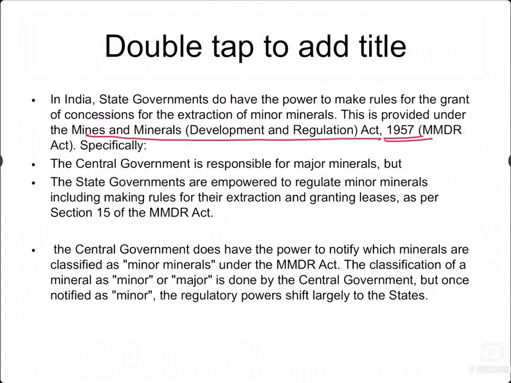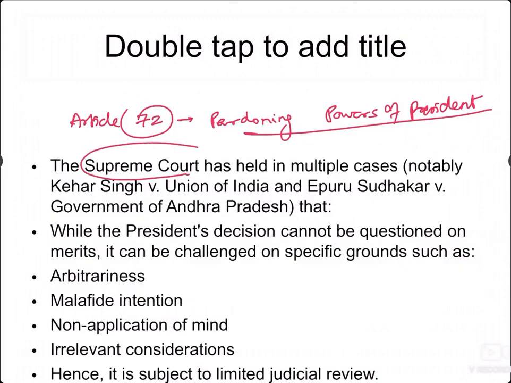We'll see that: the pardoning power of the president. The Supreme Court has upheld in multiple cases that there is judicial review of this, so it is subject to limited judicial review. Whereas the Council of Ministers to aid the president is a right statement, because they have to aid the president.